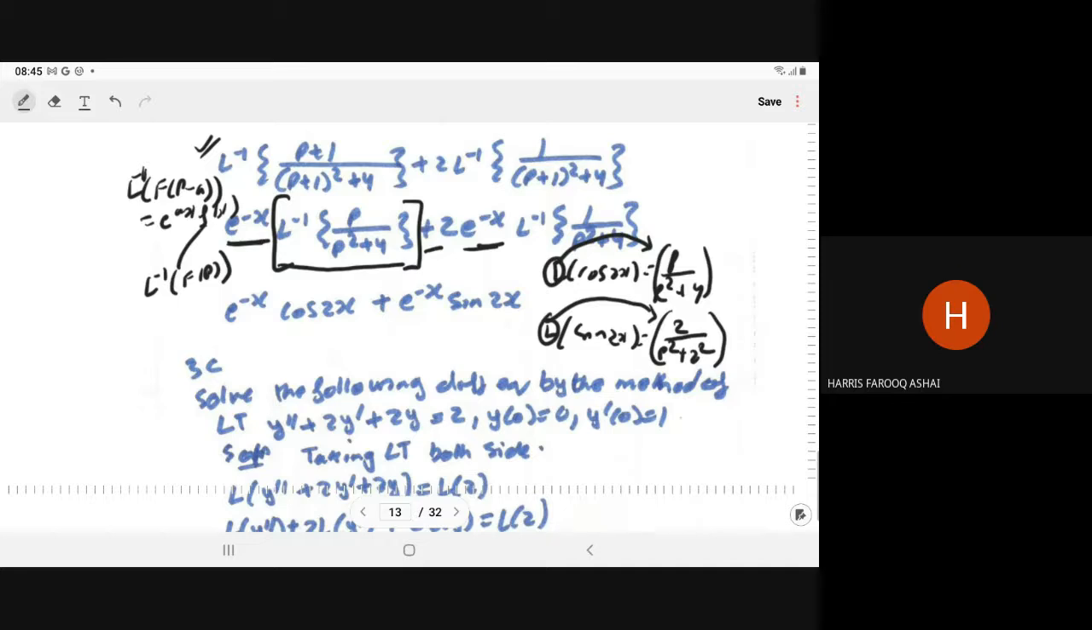So here we have the required function. So this is the f(x). So whatever function is given to you, that is the Laplace transform of this function. So in this way, we take the inverse Laplace transform.